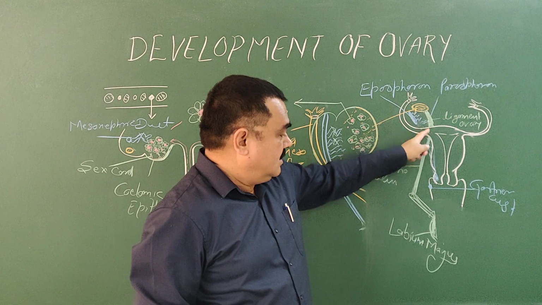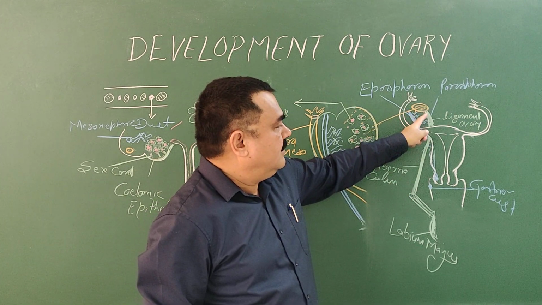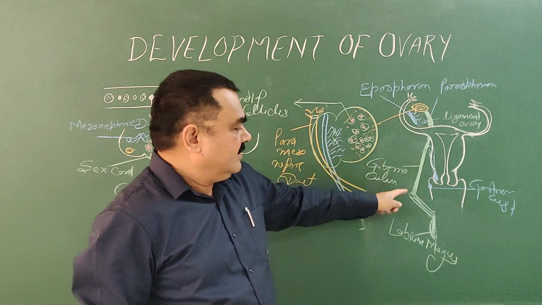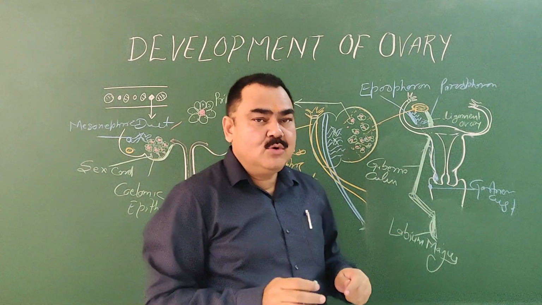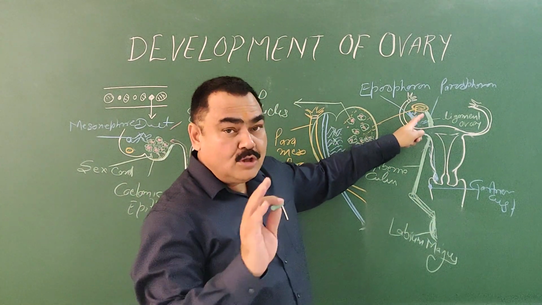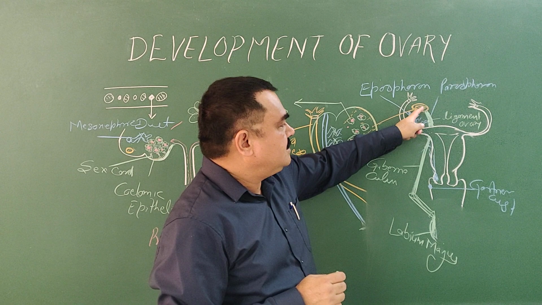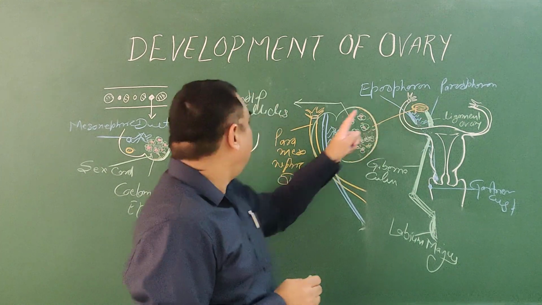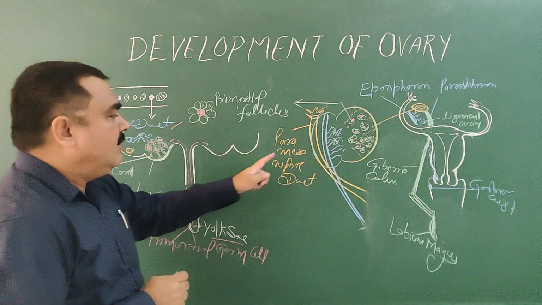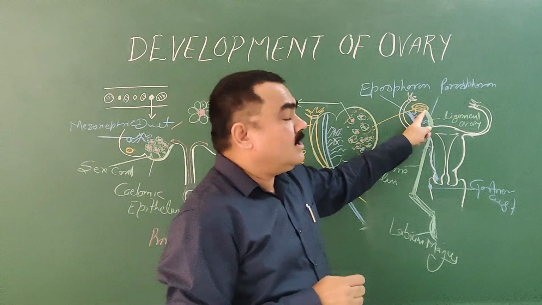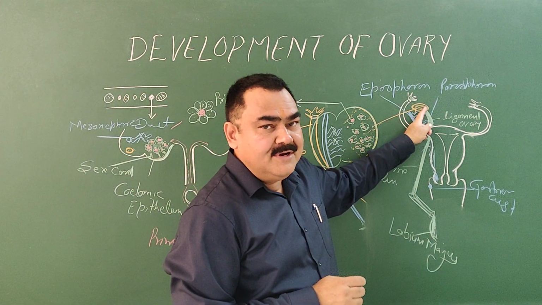So this is the gubernaculum, and through differential body growth and hormonal action, the ovary descends from the lumbar region to reach the true pelvic cavity.